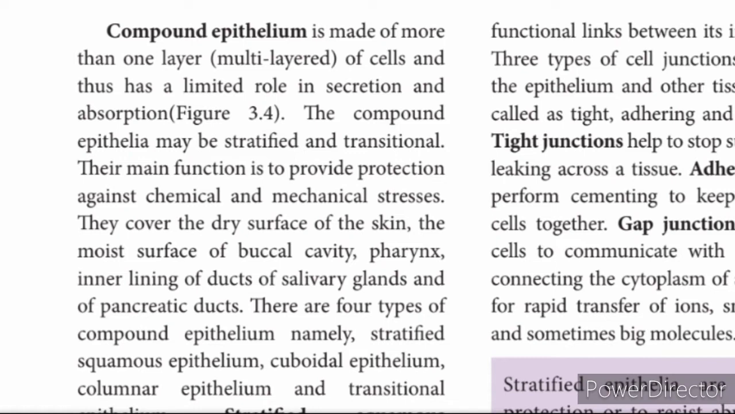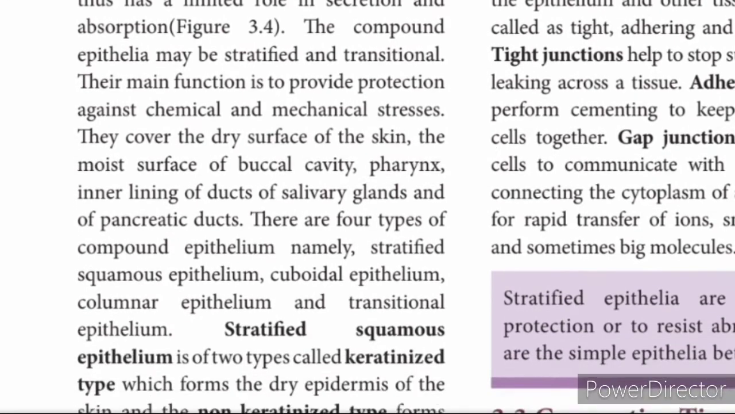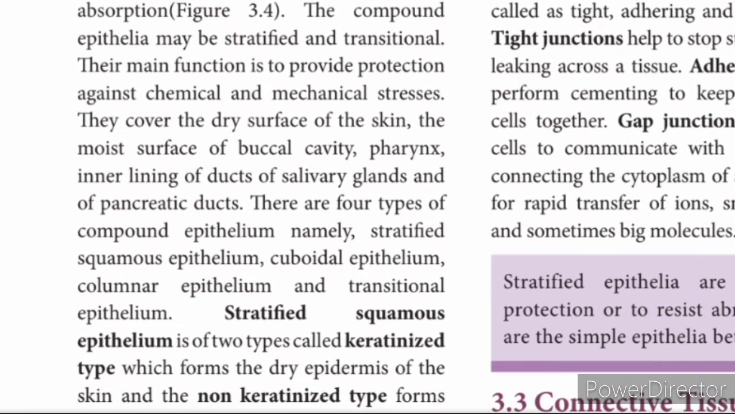They cover the dry surface of the skin, the moist surface of the buccal cavity, pharynx, and the inner lining of the ducts of salivary glands. Duct means tube, and the pancreatic duct is a tube-like structure arising from the pancreas. Therefore, there are four types of compound epithelium. They are stratified squamous epithelium, cuboidal, columnar, transitional.